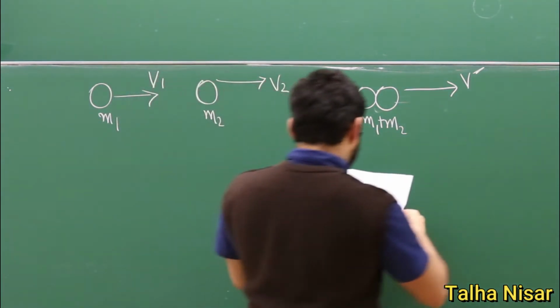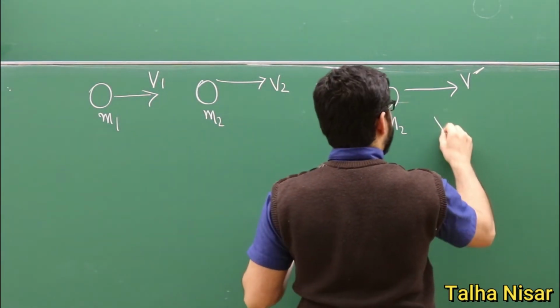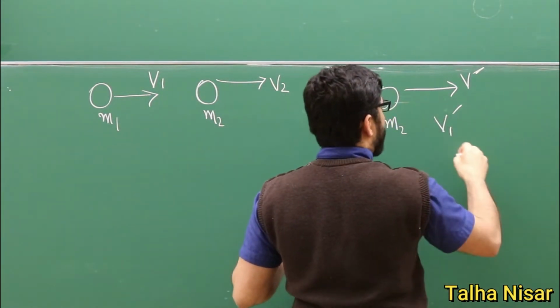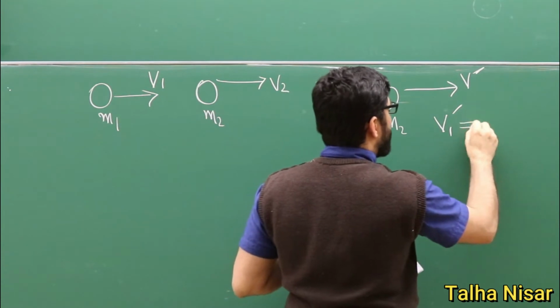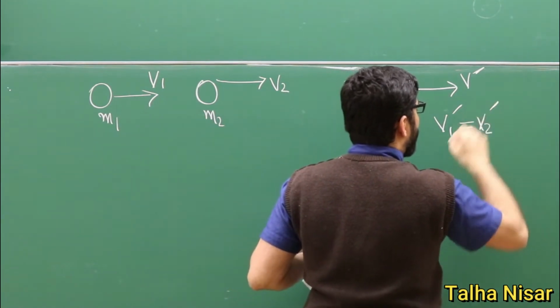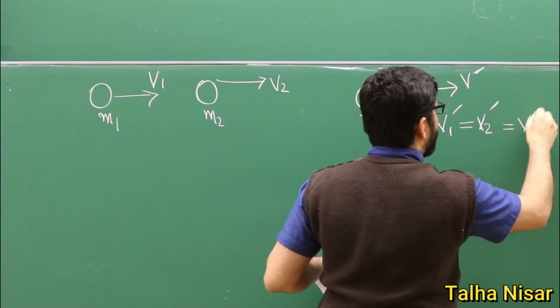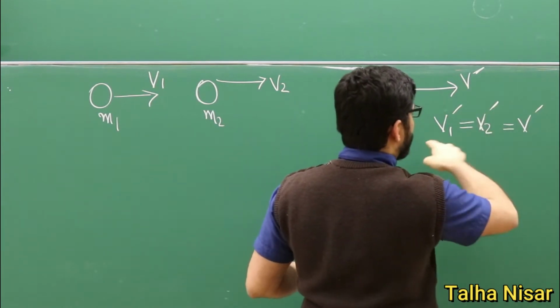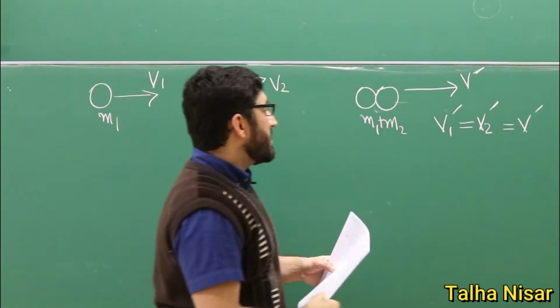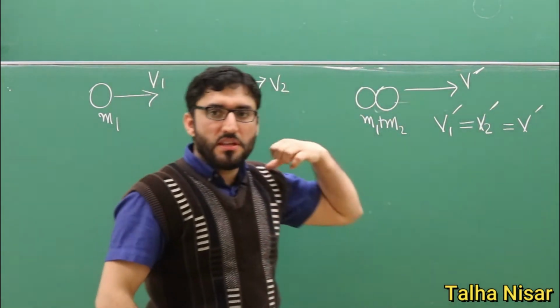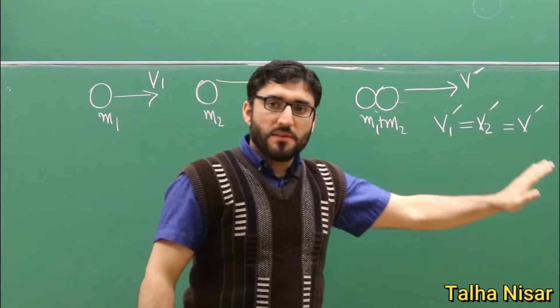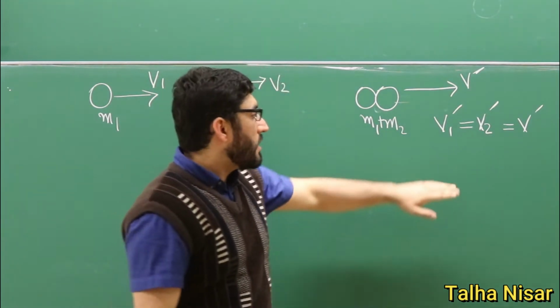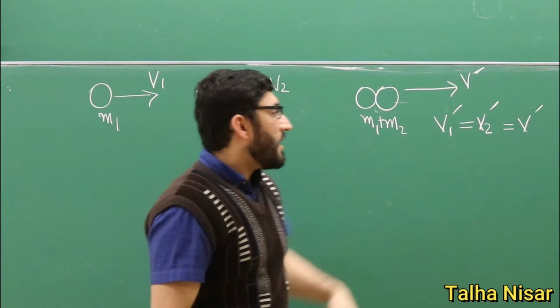So we can say that V1 prime, after the collision, is equal to V2 prime, and we just write V prime, so they are all equal.